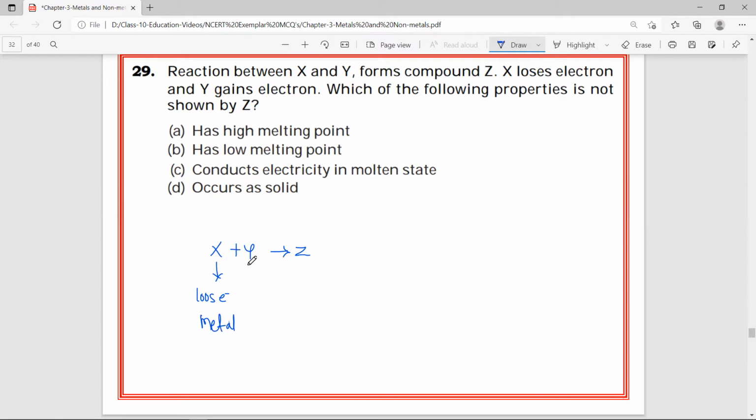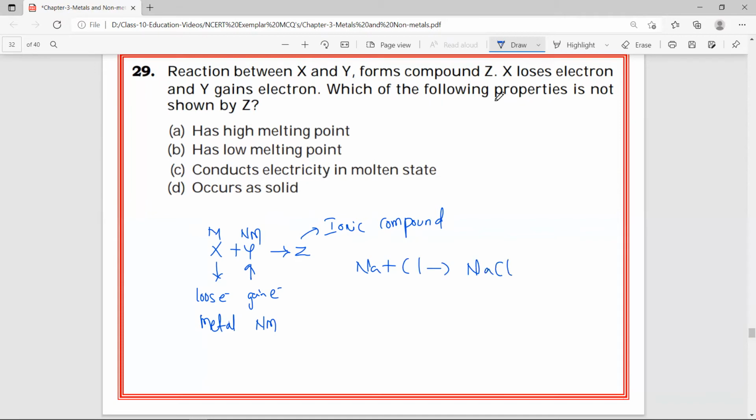Y gains electron. Y will be gaining electron in the sense non-metals will be gaining electron. So X is metal, Y is non-metal. Simply to say Z is a compound, nothing but an ionic compound. So simply to say sodium plus chlorine gives rise to sodium chloride, one ionic compound.